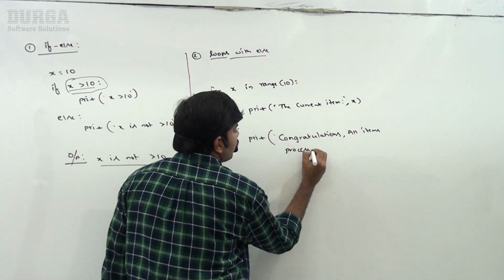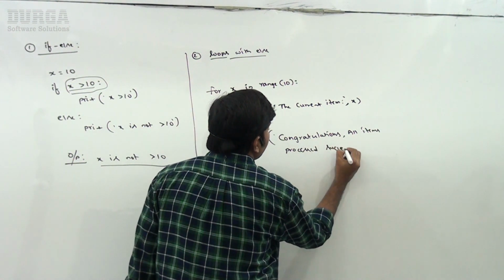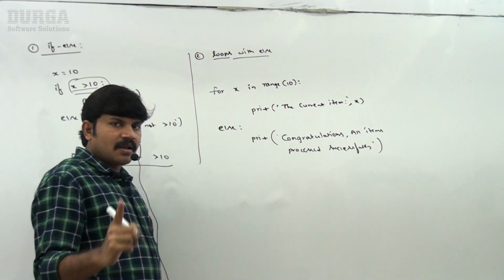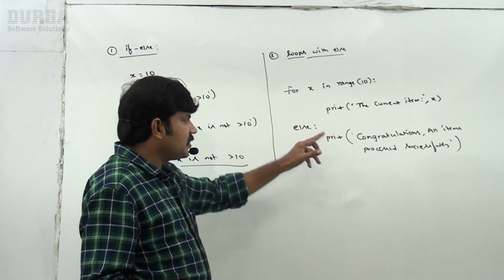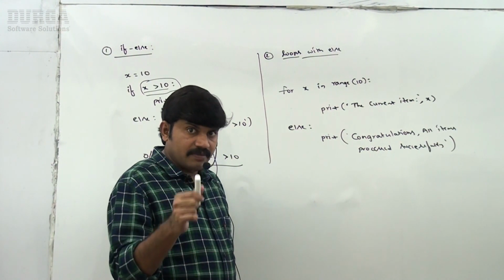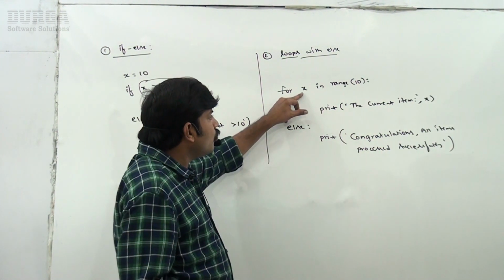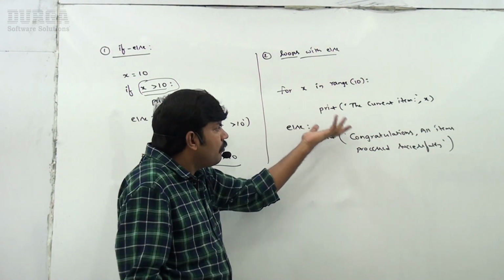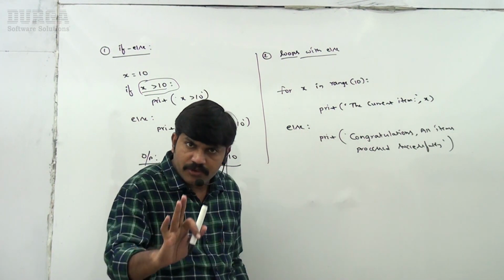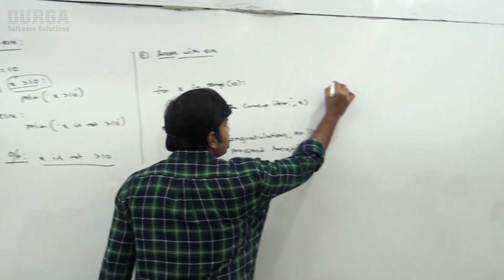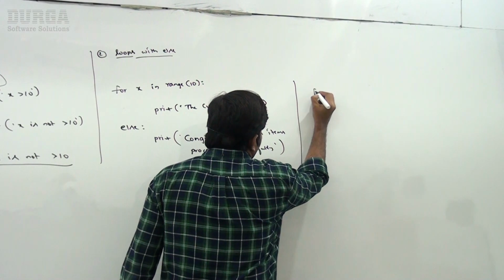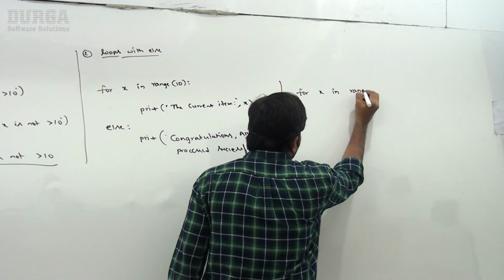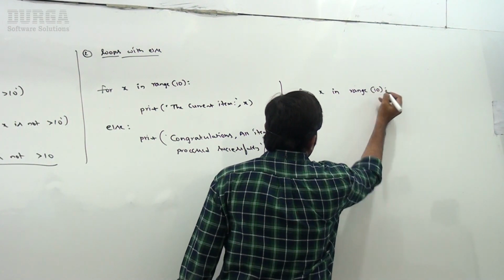In this case, is else going to execute or not? Yes, definitely, because the for loop is going to execute without a break. Remember, if there is no break, happily else is going to execute. Suppose I take the same example, for x in range of 10.